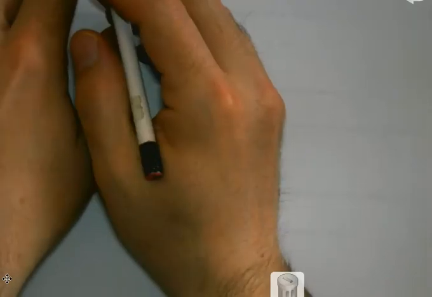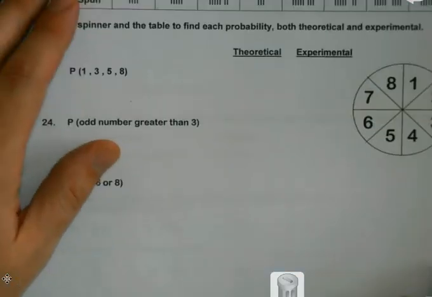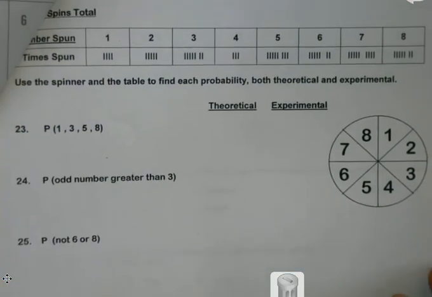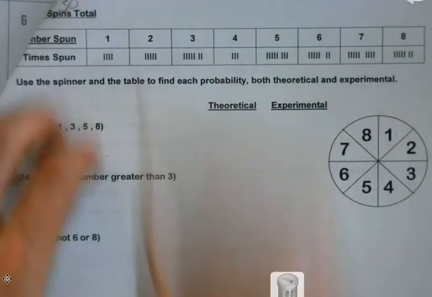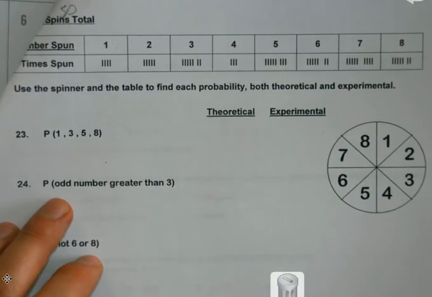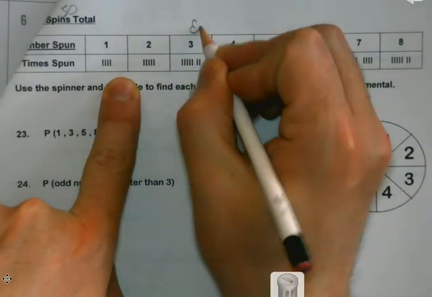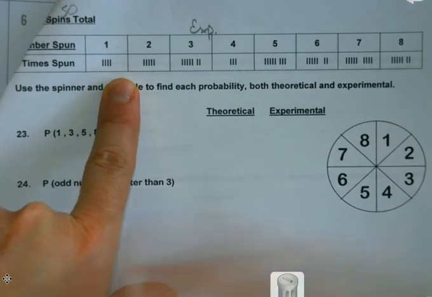So this one, when you can actually see it. All right, so 23. Now we're doing 2 separate things here. We've got 50 spins total. You can't read it there, but I will rewrite it here so you can see this. So 50 spins total. Up top, this is my experimental probability. I actually spun the spinner 50 times.